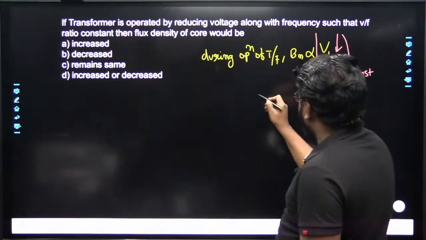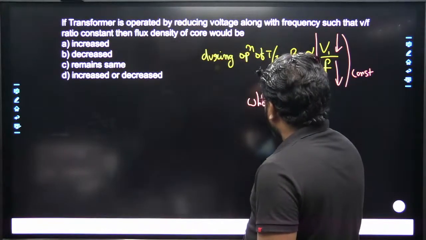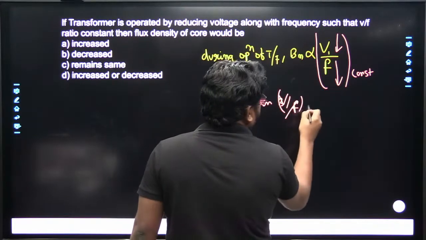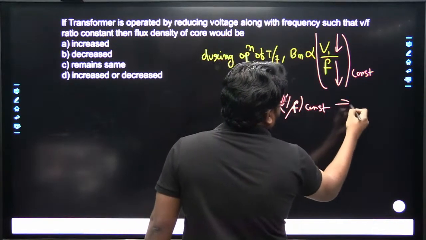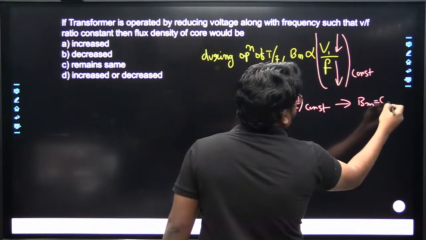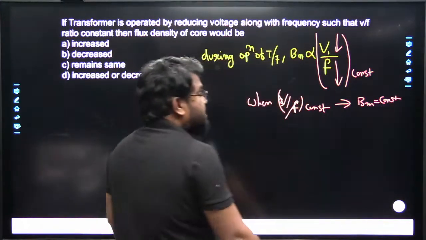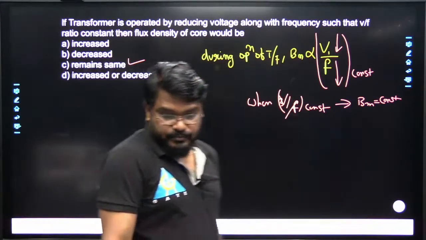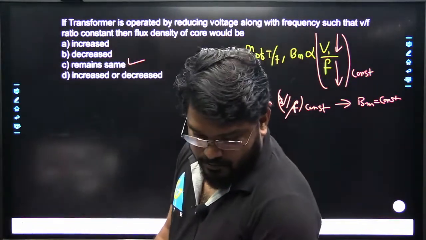So when the V by F ratio is constant, what will happen? B maximum is also constant. So B maximum remains same. Option C is correct. Very good.